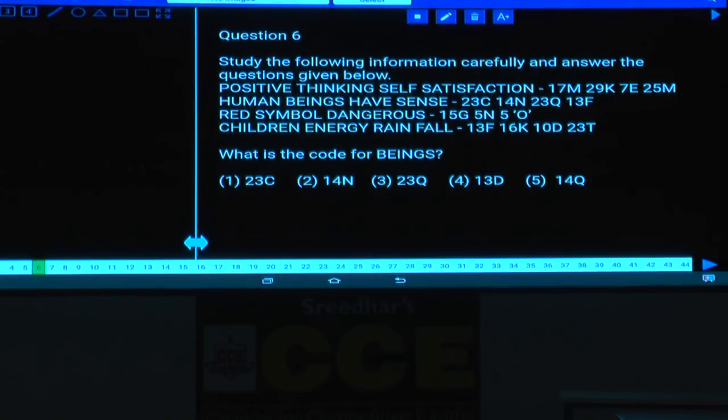Now, sir, if you take this one, now red. What is the value of this red here? The value of red is 5, isn't it? Next one, if you take the case of this one, now 3 letters we have, and in the case of fall, what is the value of this one? The value of A is 1, L is 12. 1 plus 12 is 13. Here A plus I. The value of I is 9, A is 1, 1 plus 9 is 10.